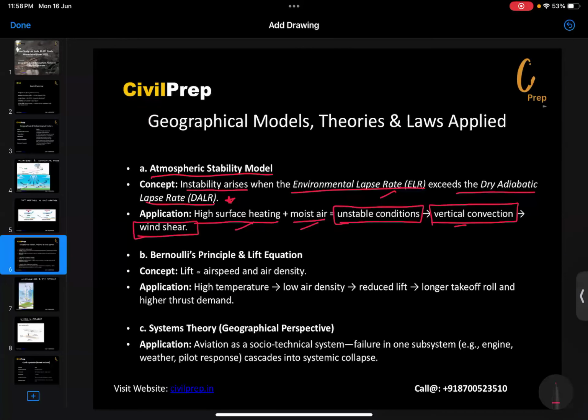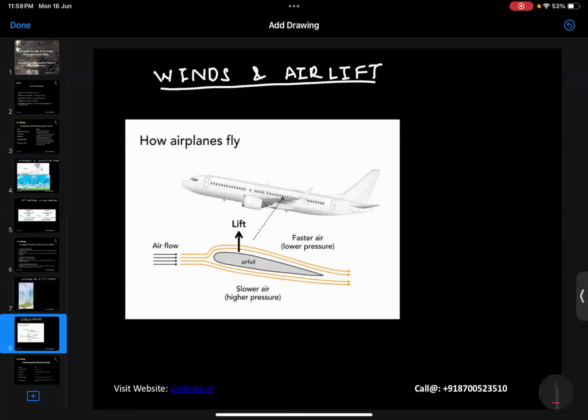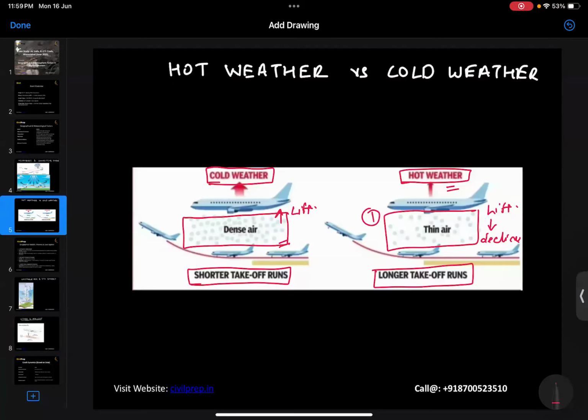Now, apart from this, there is Bernoulli's principle and the lift equation. The concept is that the lift is directly proportional to airspeed and air density. As we can see in this condition, the air density is directly proportional to the lift. If the density is high, the lift will be high; if the density is low, the lift will be low.